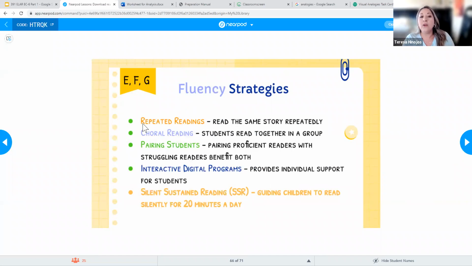So one thing I want to do is have repeated readings. And I'm sure that all of you in Head Start, you probably do this. You probably read the same story maybe every day for a week or every day for a couple of days. That was something that I did notice with my son in his kindergarten class. They would read the same story Monday through Friday, right?